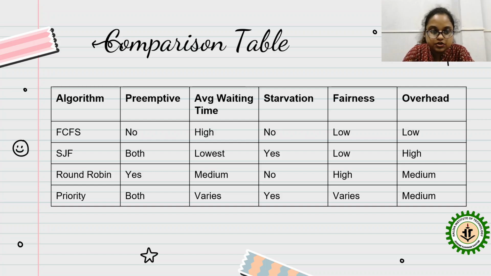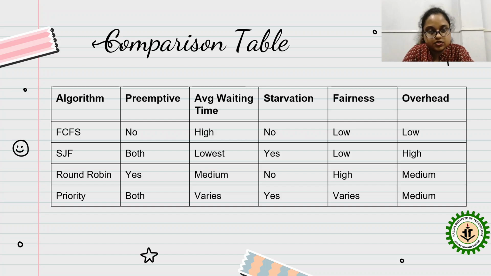Round robin is also preemptive. Priority also has both, non-preemptive and preemptive. For waiting time, FCFS is high, SJF is low, round robin is medium, and for priority it varies, depending on whether the priority is 2 or 3.